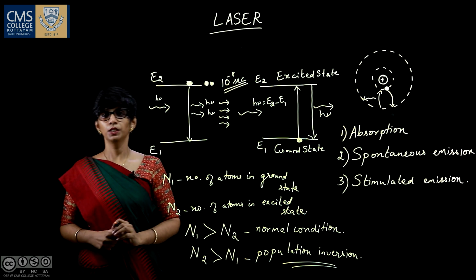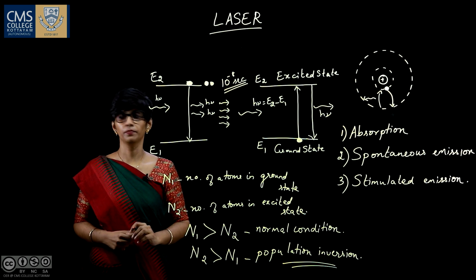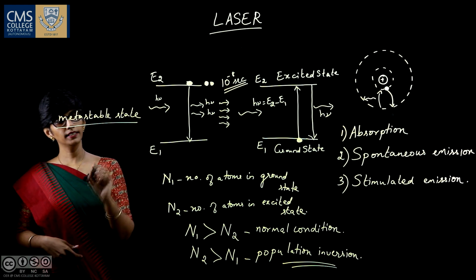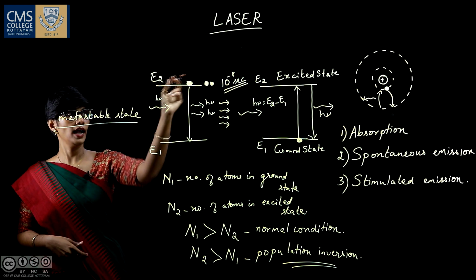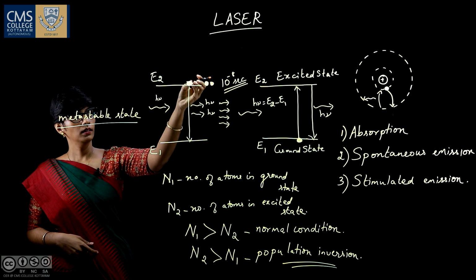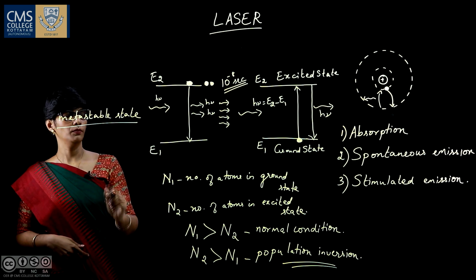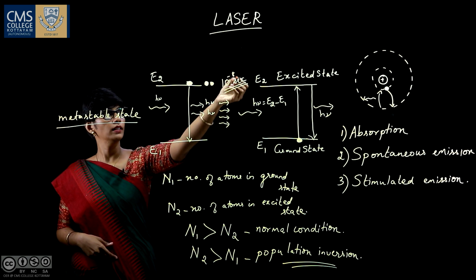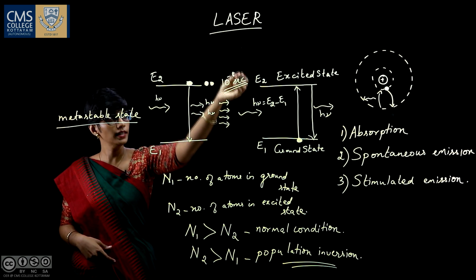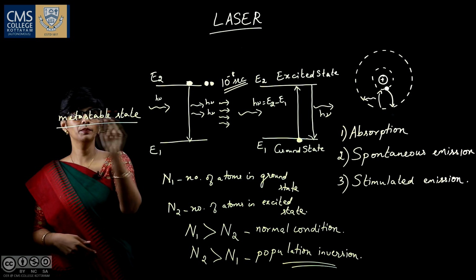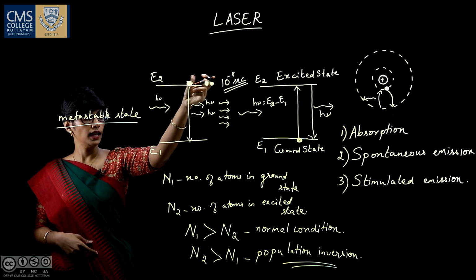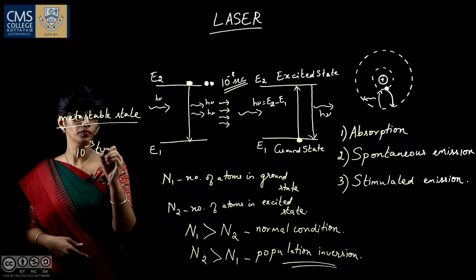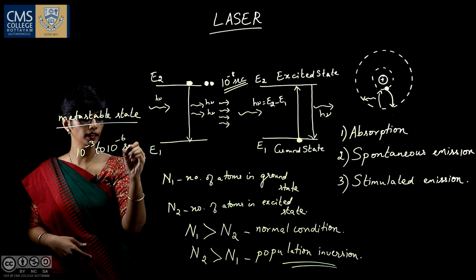Population inversion can be achieved with the help of a metastable state. A metastable state is a state in which the excited atom stays for a long time. Earlier I said that the excited atom will be in the excited energy level for only 10 raised to minus 8 seconds, but in the metastable state, the excited atom stays for a longer time, 10 raised to minus 3 to 10 raised to minus 6 seconds.